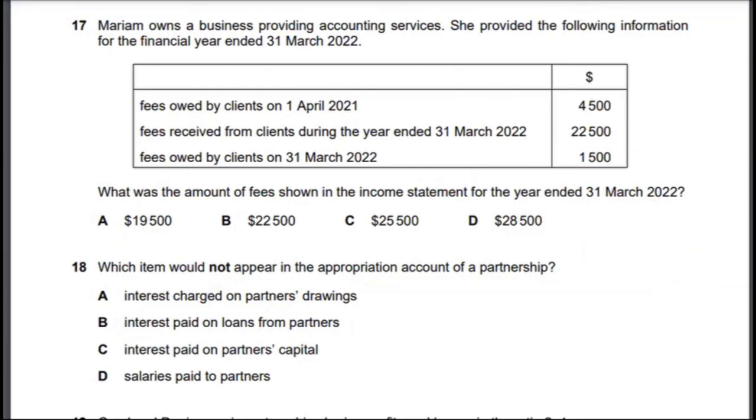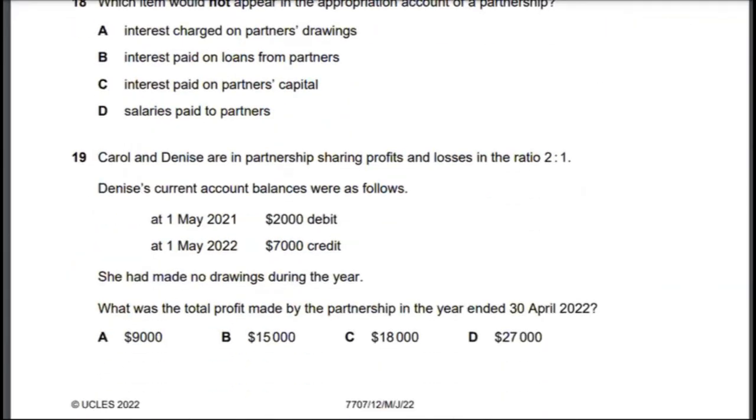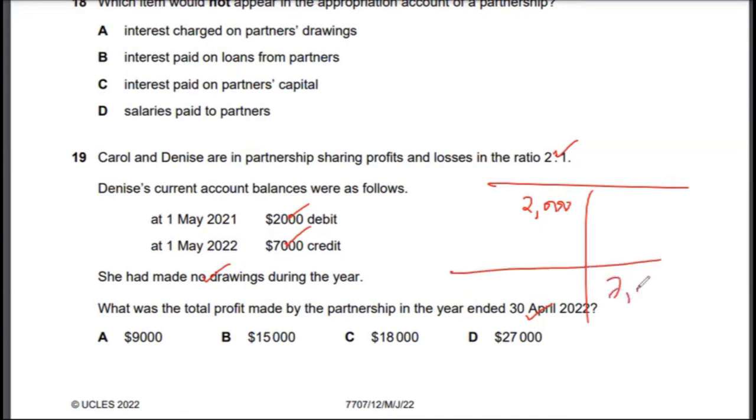So let's look at multiple choice 19. Carol and Denise are in partnership sharing profits and losses in a ratio of 2:1. Denise's current account balances were as follows: 1st May 2021, 2,000; 1st May 2022, 7,000. She made no drawings. What was the total profit made by the partnership in the year ended 30th April 2022, right? So if you draw the account for her, it says $2,000 in the debit and $7,000 in the credit.